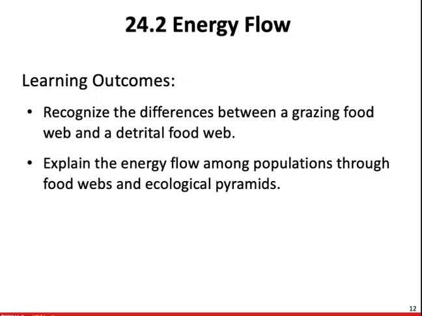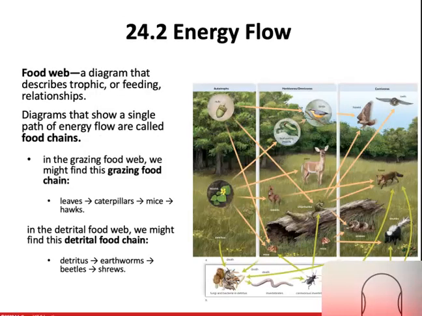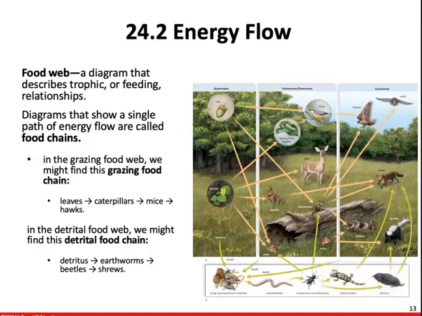All right, next up, we want to talk about energy flow. So energy flow is how the energy is going to flow through a given ecosystem. A lot of times we're going to look at this by looking at a food web. A food web is a diagram that describes the trophic or feeding relationships. So here we have a food web. The food web is going to begin with our oak tree and our grass.